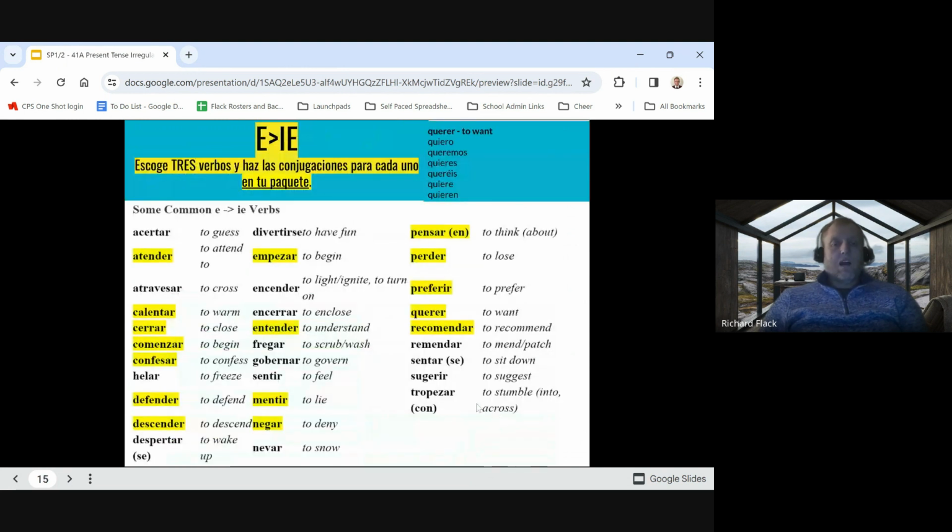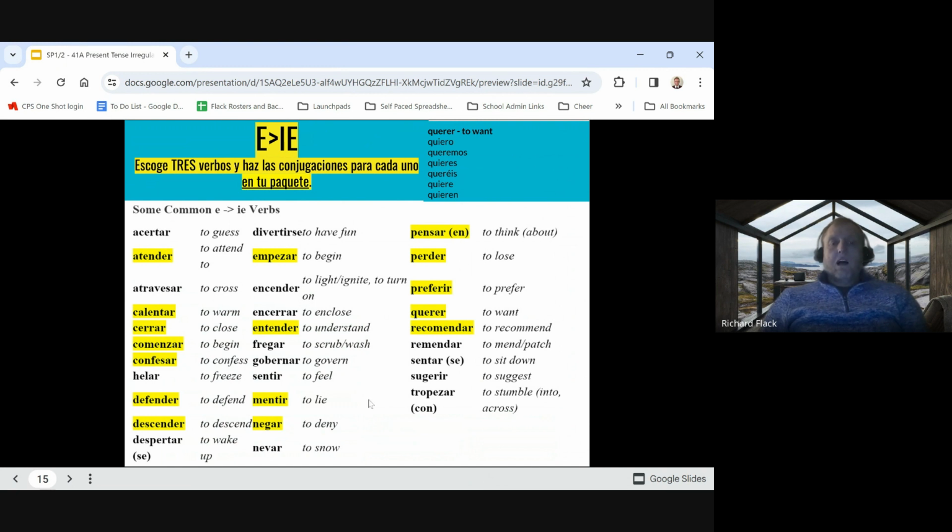Okay, your job now is in your packet to highlight or underline or star, do something for the verbs that I have listed in yellow. These are the verbs that you are going to be responsible for on this unit. The other verbs are great to also start working on memorizing, but for the moment, we can't do them all at once. So for the moment, you are going to make your list of flashcards for all of these verbs.